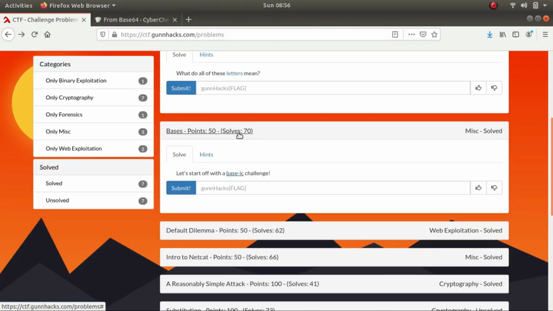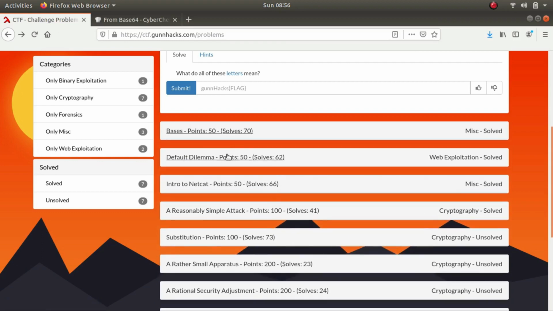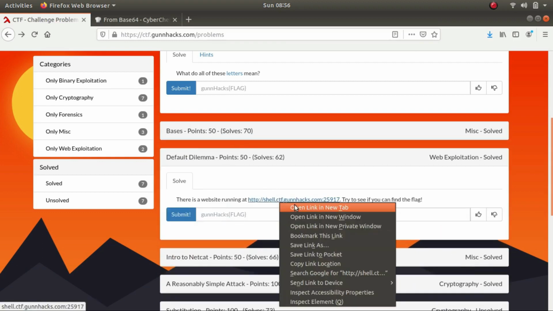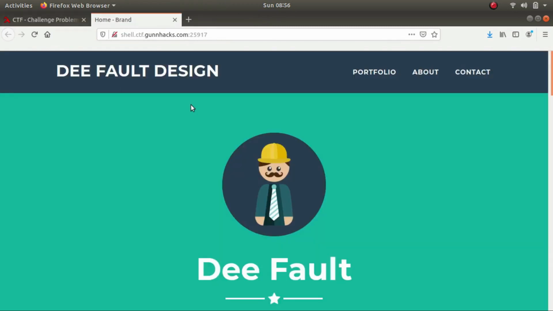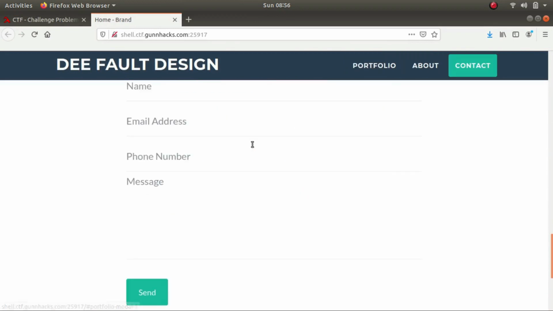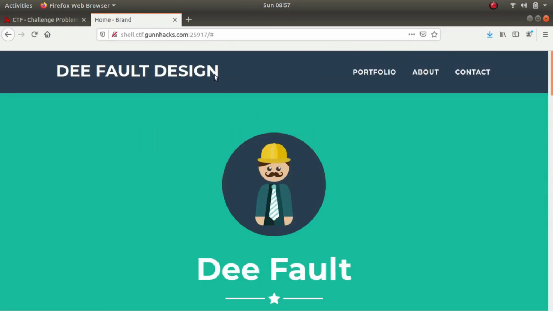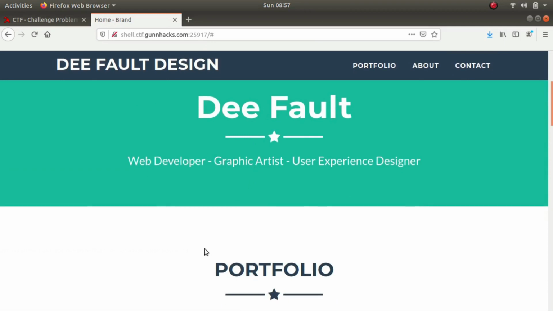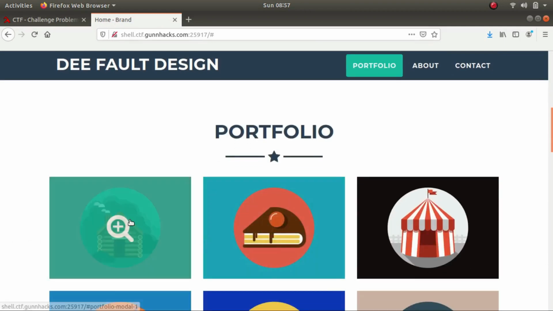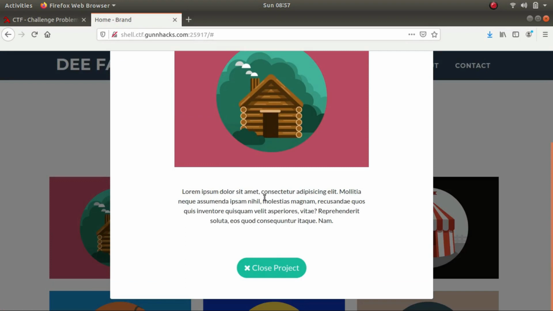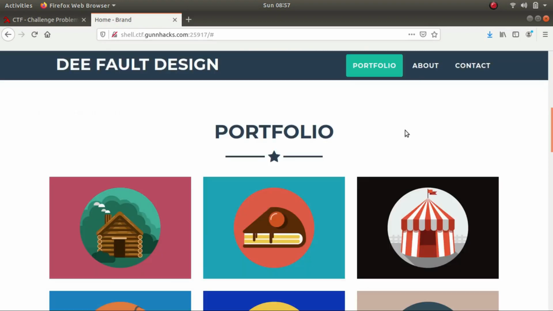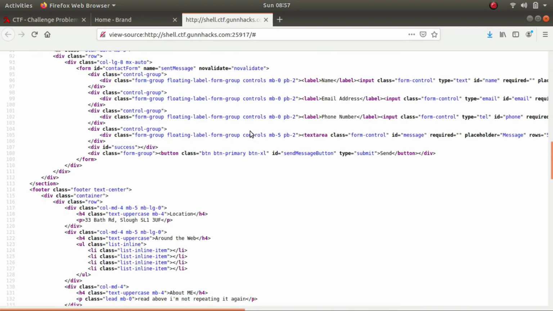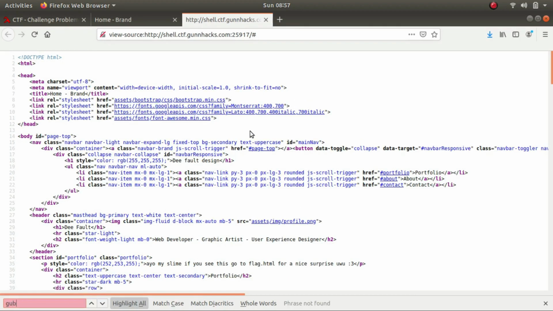Now that we are done with it, let's try Default Dilemma. Let's open it up in a new tab. While solving the challenge, I looked for the flag everywhere. I tried to download something, but as you can see, it did nothing. I tried to open a few photographs, but it was generally a photograph followed by some text. So I went for the source code. I tried to look for the flag, but there was nothing like it.